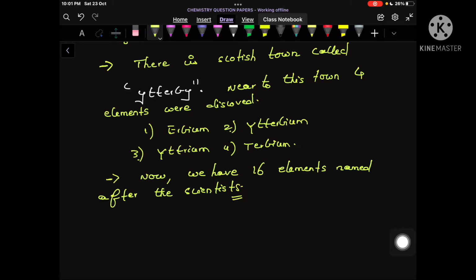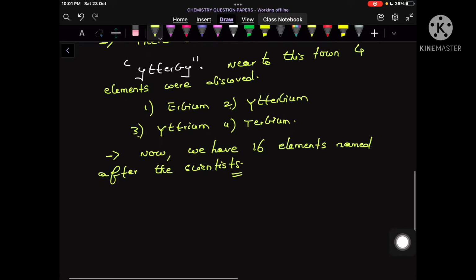For example, we have lawrencium and rutherfordium. All these elements are named on the names of the scientists itself. Clear? Now what about newly discovered elements?